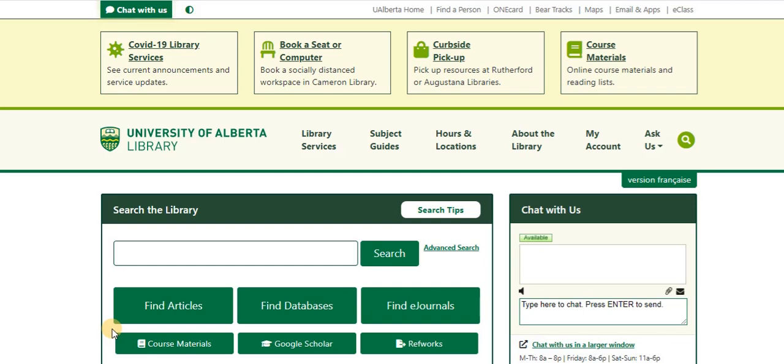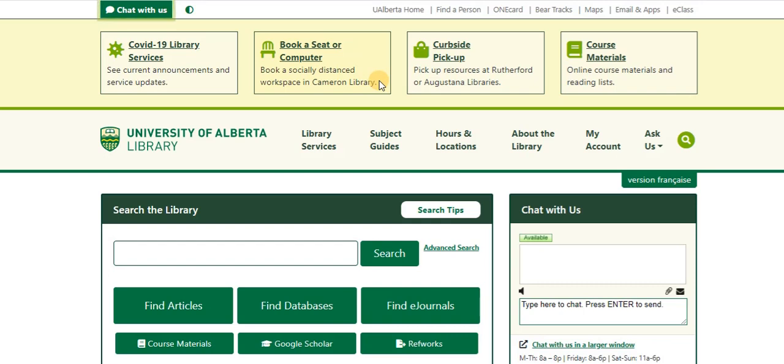I want to give you a quick tour of library services since things are a bit different under COVID before we do some searching for journal articles. So I want you to be aware we have this set of blocks up on the top menu that show COVID library services. There's one library that's open this semester, and that's Cameron Library.